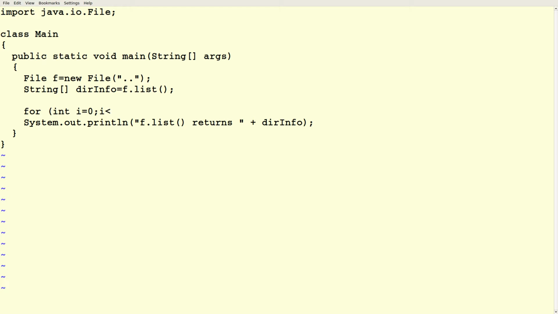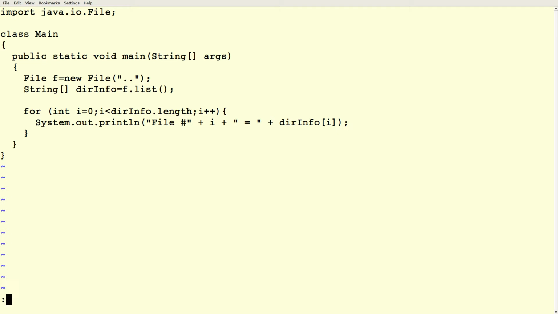How many elements are in this array? Yeah, dot length. And remember, there's no parentheses. We're not calling a method here, we're just grabbing a field. So there's just a basic for loop, and we'll print out each element from the dirInfo array.